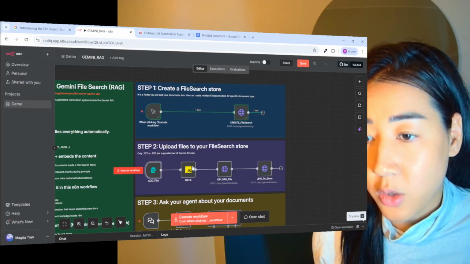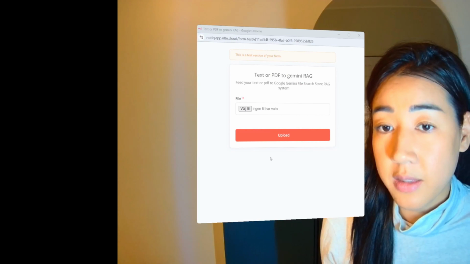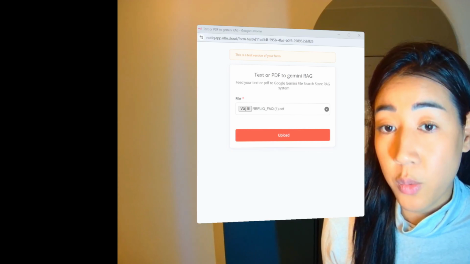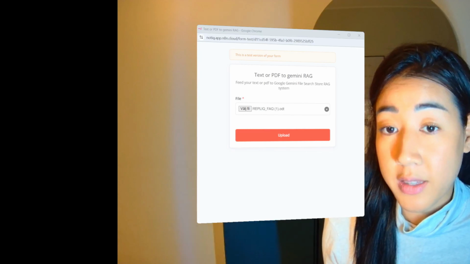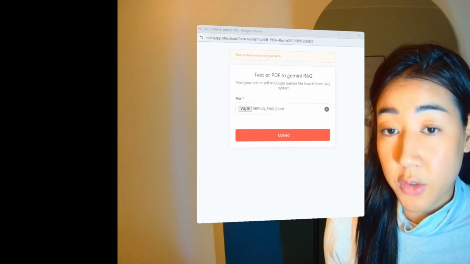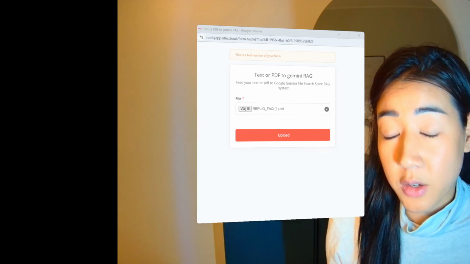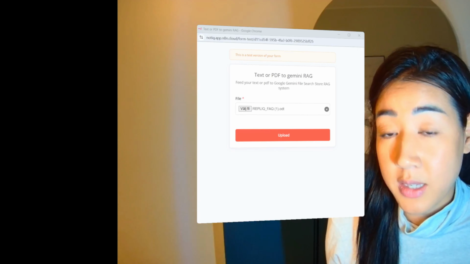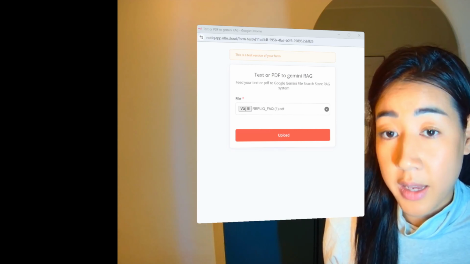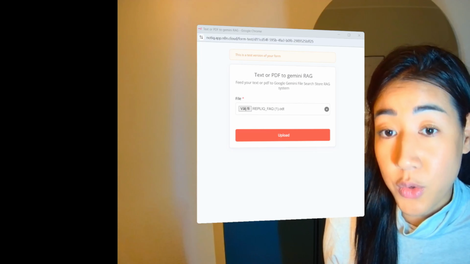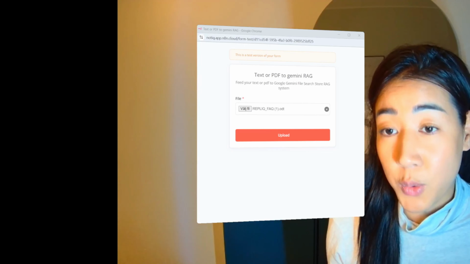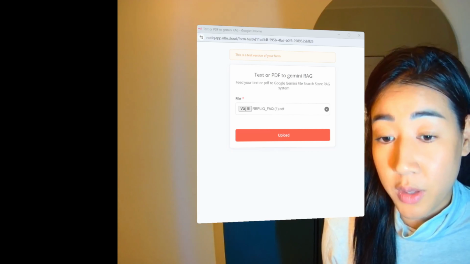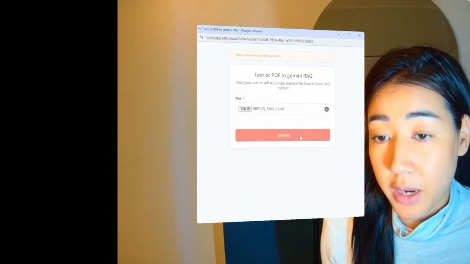So here we're going to execute the workflow, and here you can see that this pop-up is going to come up. And this is basically where you're going to upload all of the files that you have. So this is really important that you have your own data here. So all of the things that you want your AI to know about you. So texts, PDFs, documents, etc. Everything that makes you unique and that comes from you. So you want to feed your RAG with all of your data. So I'm just going to put this file right here as an example and upload it.